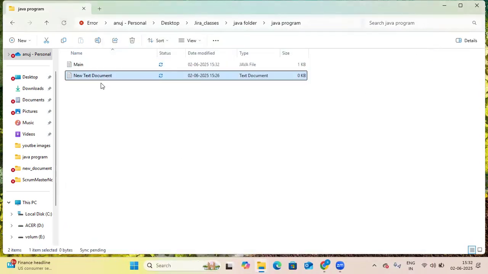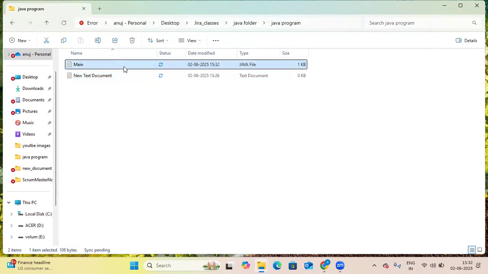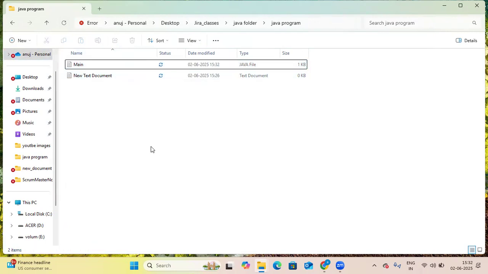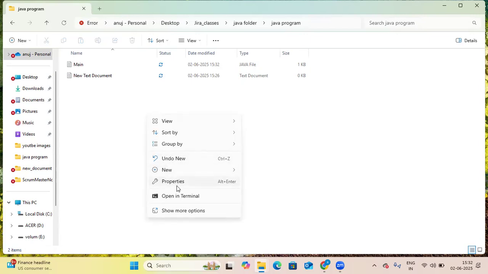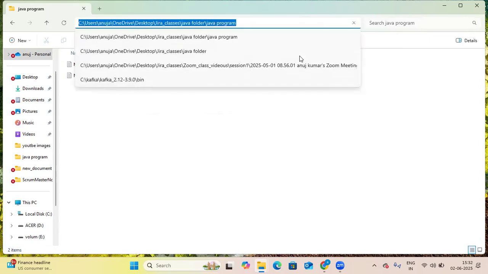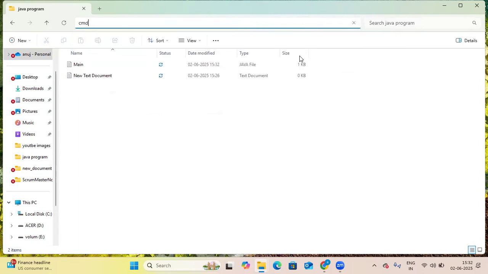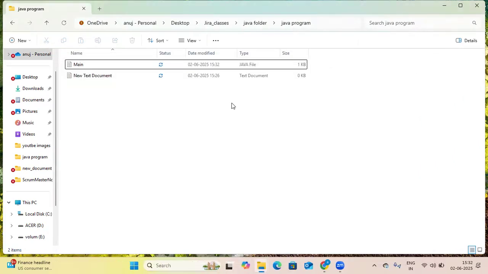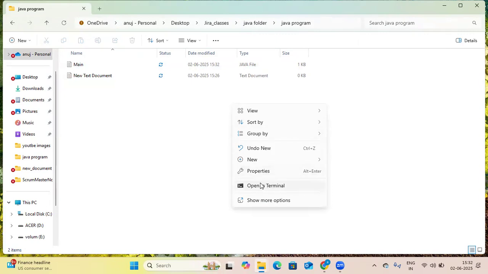Okay, the file has been saved. Okay, the main file. Now what I will do, I will open a command prompt in here only. There are two ways of opening the command prompt. Click the left mouse button and open terminal, or go here, click, and from your keyboard type CMD, enter. In this way also the command prompt will open. I have shown you two ways.